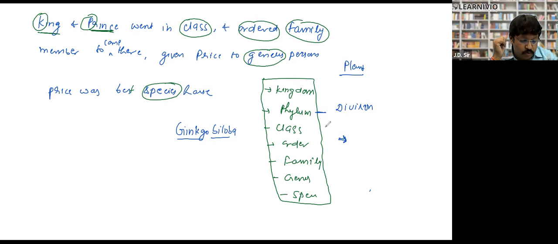Okay. So key. What is the key? Can somebody tell me what a key is? Sir, it is another taxonomical tool. What is it used for? For identifying plants or animals.